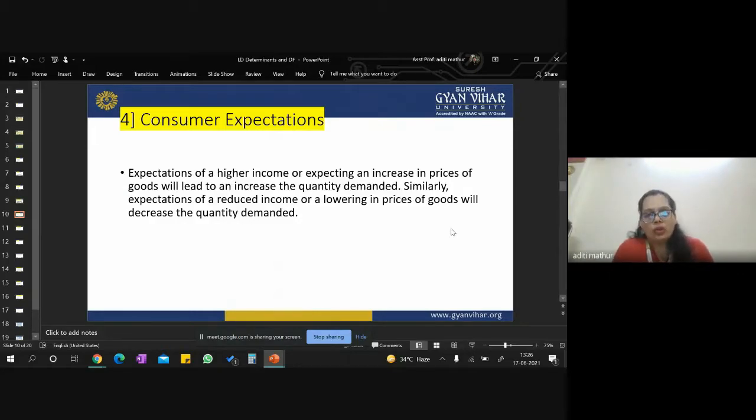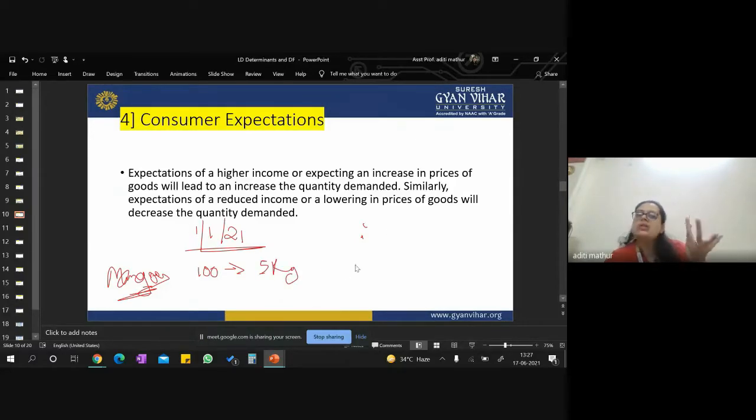What are the expectations of the consumer? I have discussed this previously, so let us just have a quick review. Expectations of a high income or expecting high prices of goods will lead to a reduction in the quantity demanded at present, right? Let's take an example. Today we are at 1,121, right? And the price of mango is 100 rupees for 5 kgs, right?